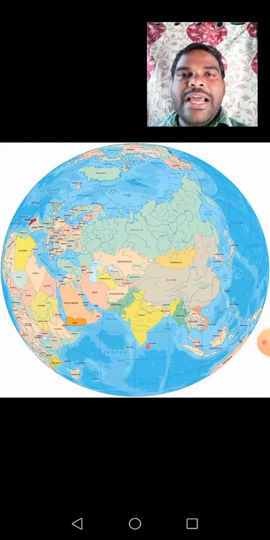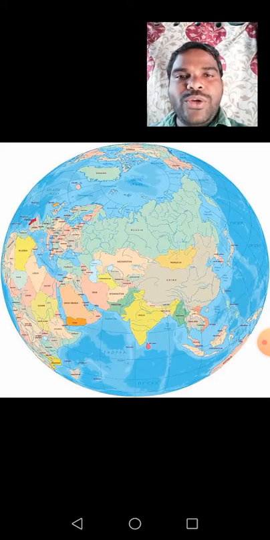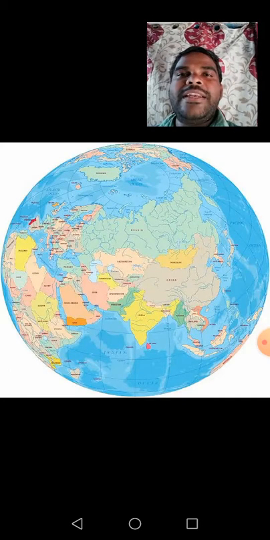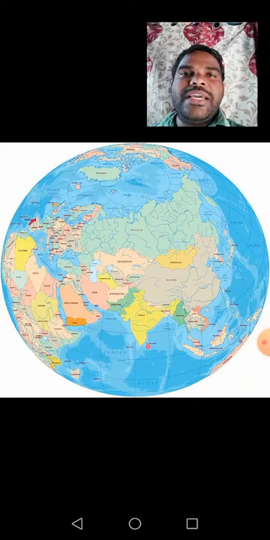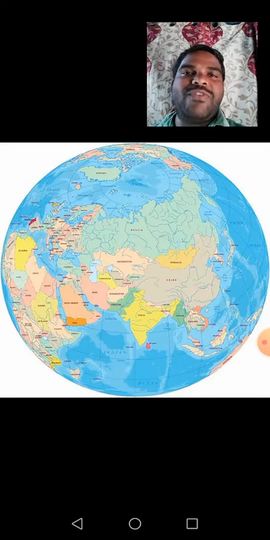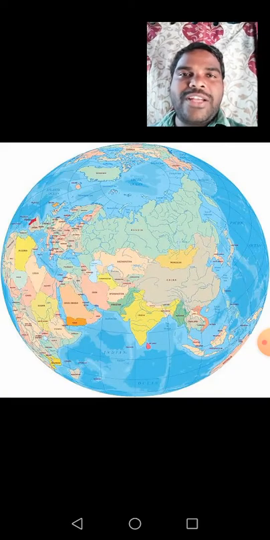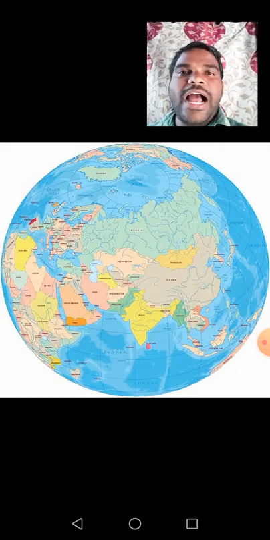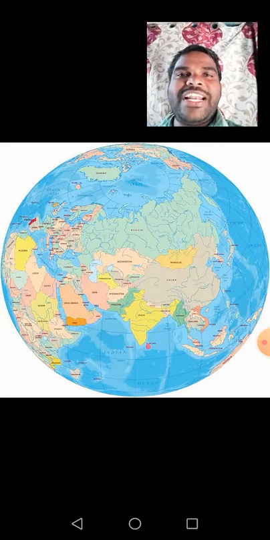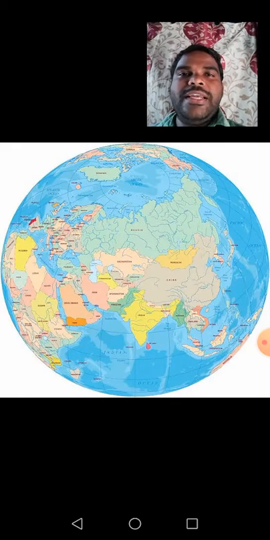Understand, children? We will divide it into some different kinds of landforms. Today we are going to learn about some important landforms. In the previous class, the 5th class, you learned what are plains, what are mountains, what are deserts, what are islands. You know the definitions from the previous classes. Like that, here also today we are going to discuss different kinds of landforms in this chapter. Okay children?